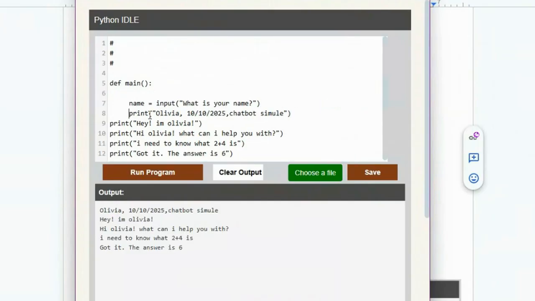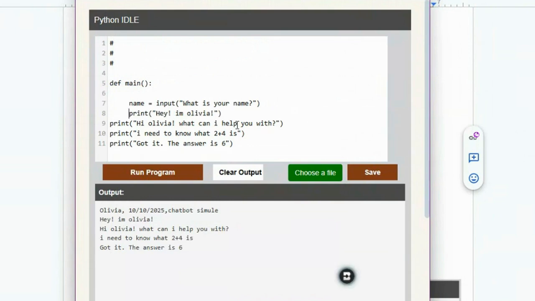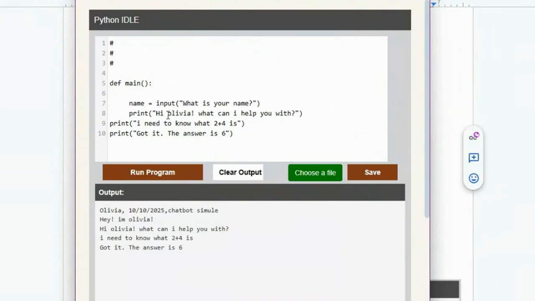Print, and let's take out that print statement because that's supposed to have been comments. I'm going to take out this one too because that doesn't make sense for a chatbot. Here it would say hi and plus the name plus and quote. And I'm just going to delete these 2 for now because they don't really flow with the conversation. So with our main function, here's just one input statement and some concatenation.